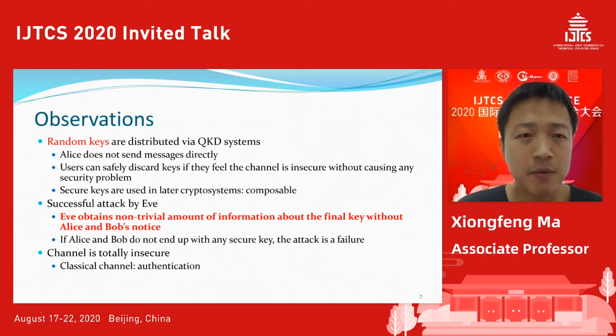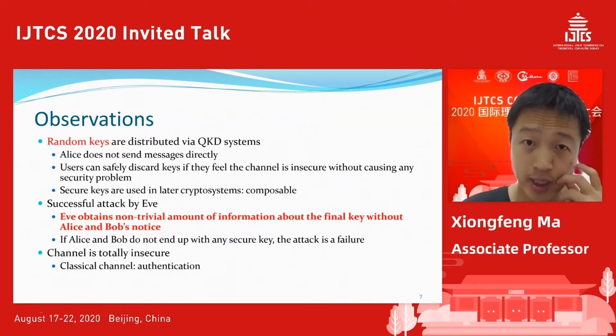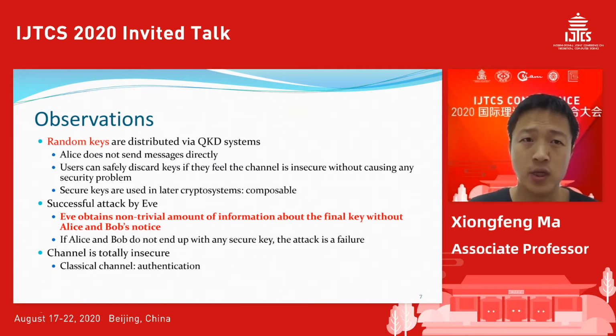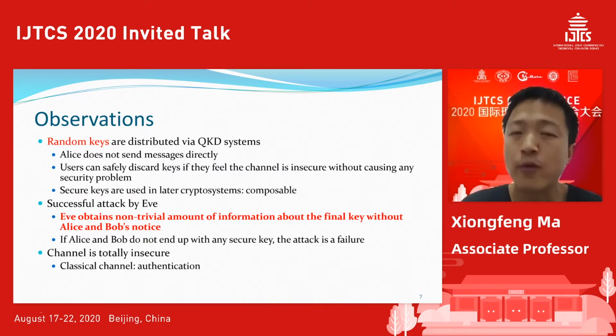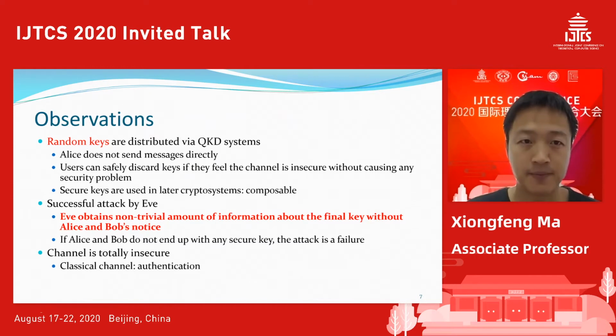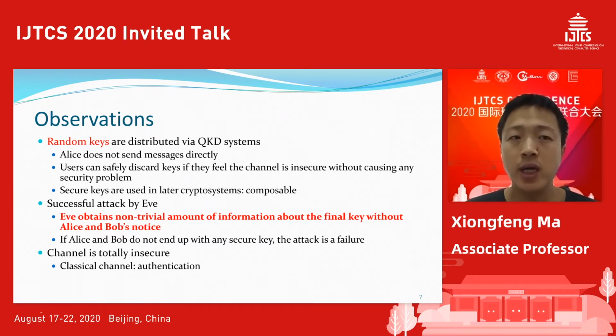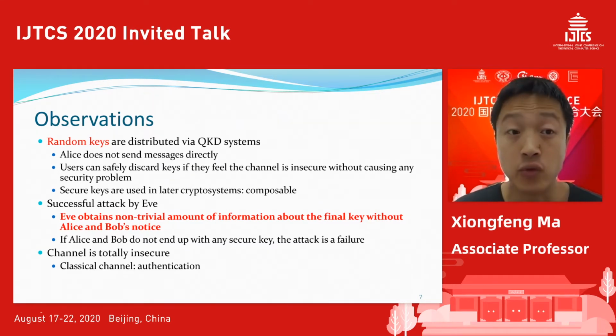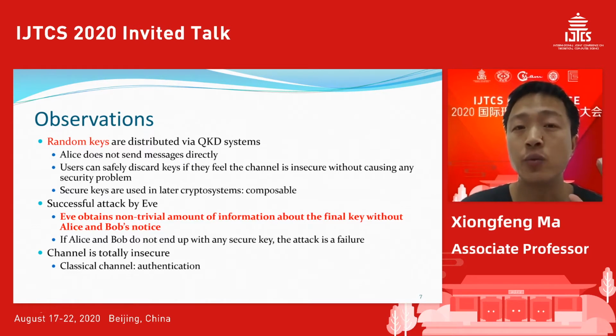Before I go on, let me quickly give you some idea about this QKD, because I don't want to oversell it. First of all, in QKD, random keys are distributed. Only random keys are distributed, so QKD is not really used for information transmission.